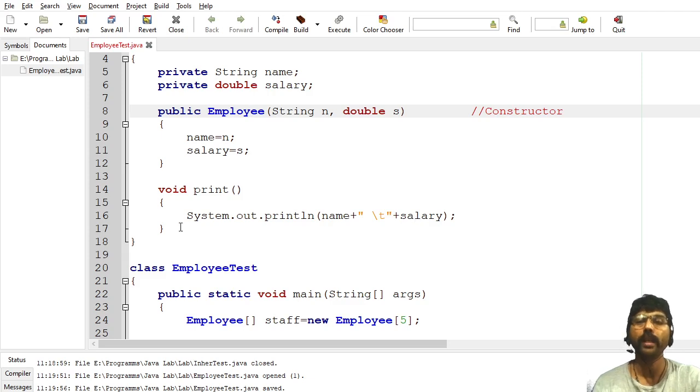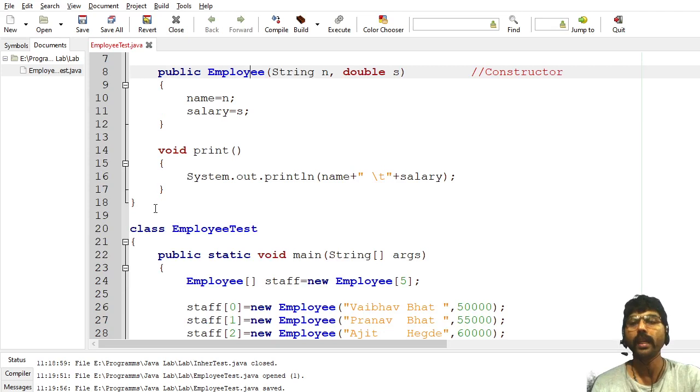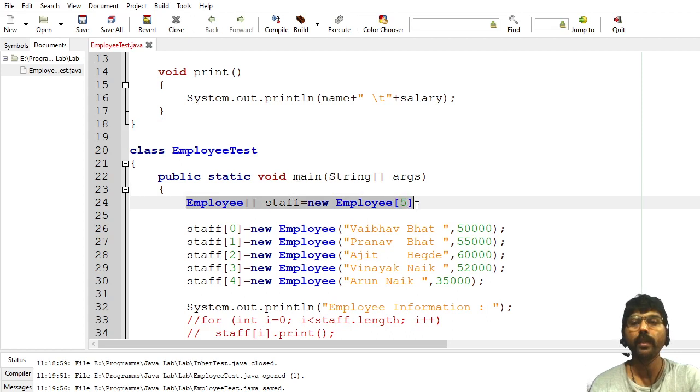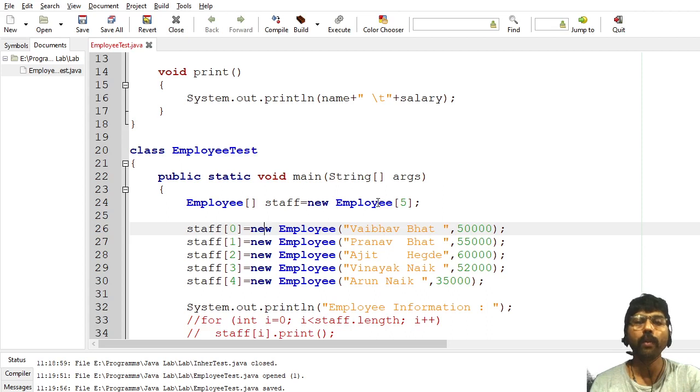Just a display method. Once I created that employee class, I have to show the demo of that one. I want to create an array of that employee object. For that, I have created one class called EmployeeTest. In EmployeeTest, I have created one main method. In the main method, first I have written this statement. Employee bracket staff is equal to new Employee 5. This statement creates 5 objects of employee.